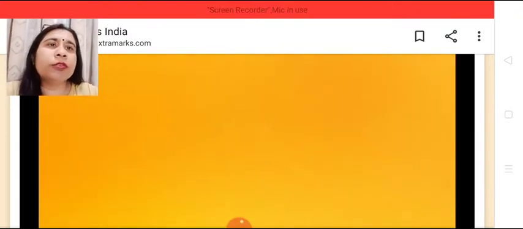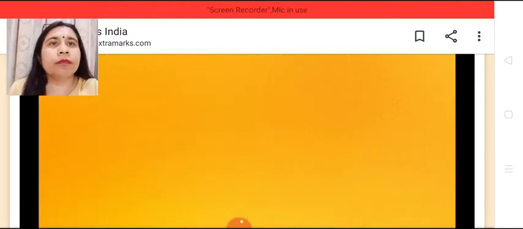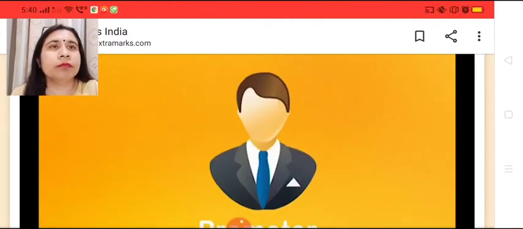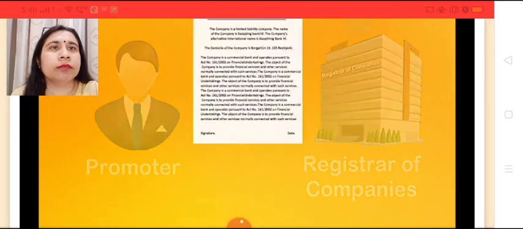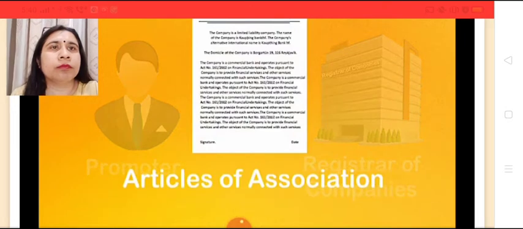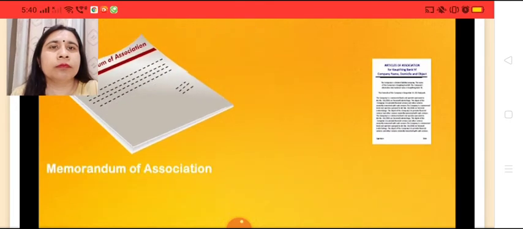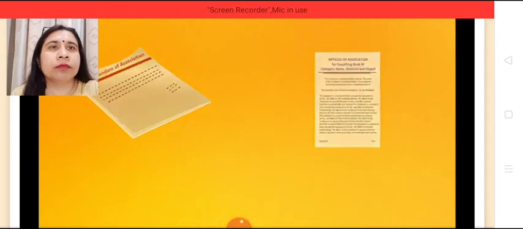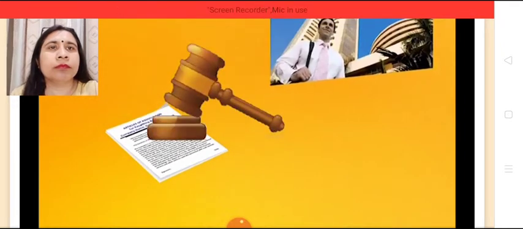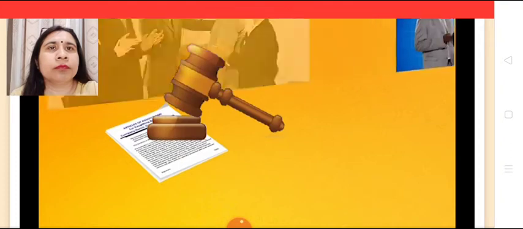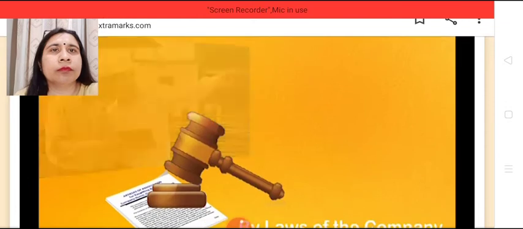What is Articles of Association? One of the documents that the promoter of the company is required to submit to the Registrar of Companies is the Articles of Association. The Articles of Association is subsidiary to the Memorandum of Association. This document contains rules and regulations for the internal management of the company, hence also known as the bylaws of the company.